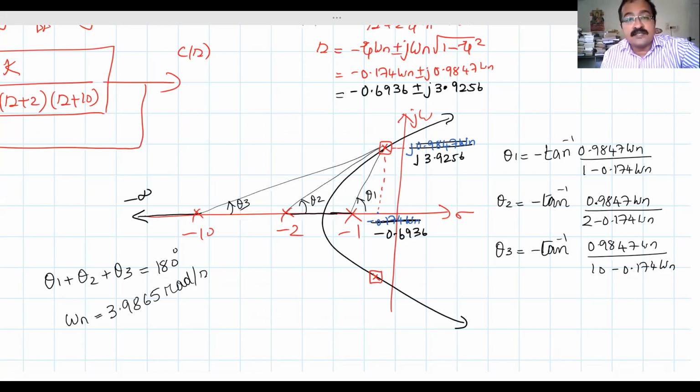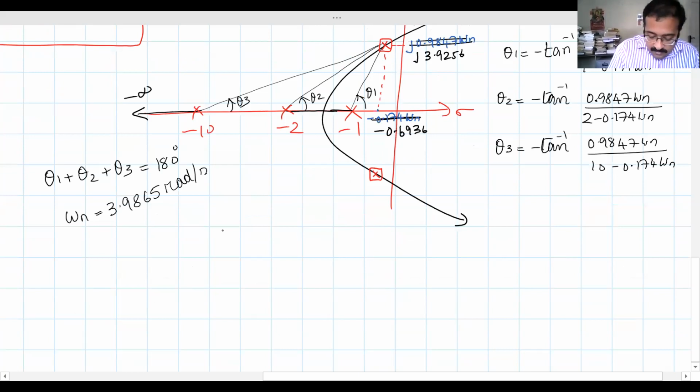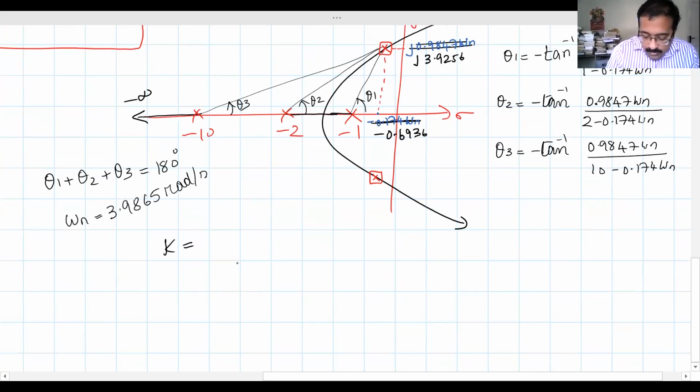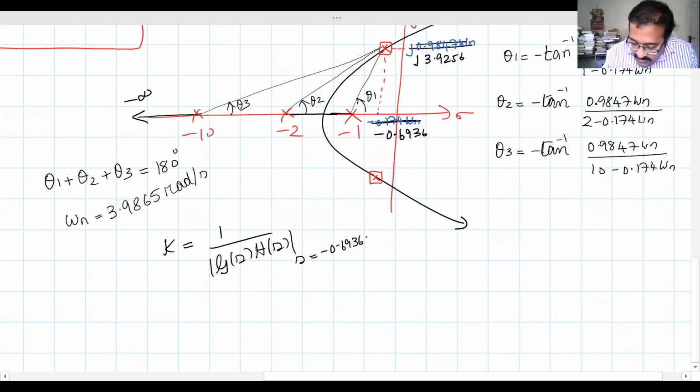K will be 1 by mod G(s)H(s), where s is the dominant pole, that means minus 0.6936 plus j 3.9256. If you substitute that, you will get the value of K as 164.5433. This will be the corresponding value of gain K at this dominant pole.